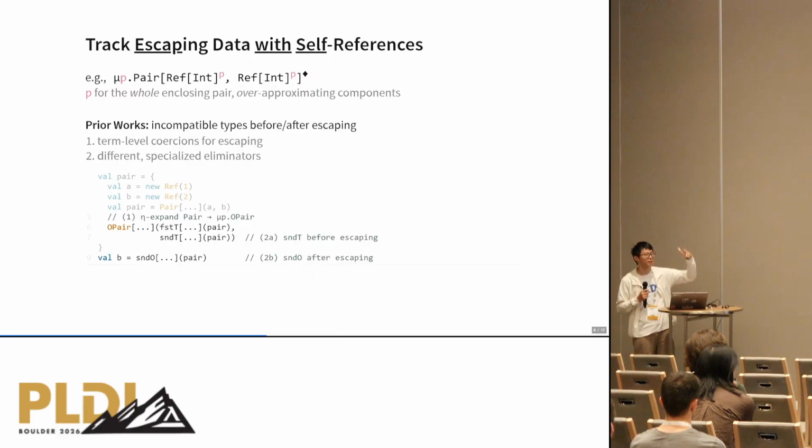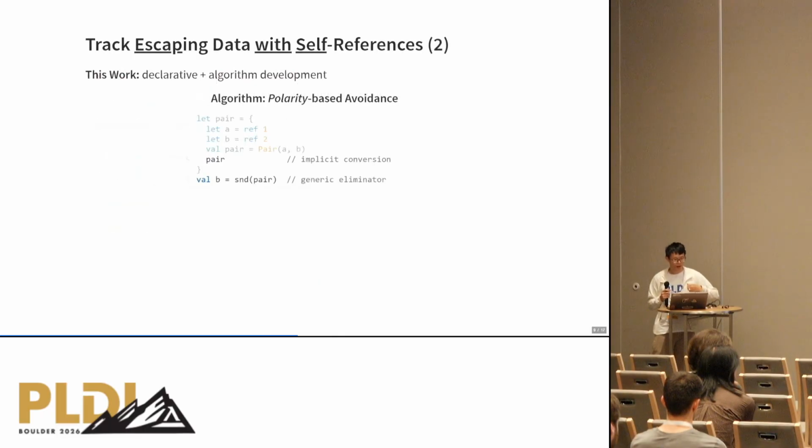And the second is that since the type signature is different, we need to use different specialized eliminators, basically component extractor functions, before and after escaping. So this is really undesirable. So in this work, in order to fix such problems, we use some combined development on both the declarative side and the algorithmic side.